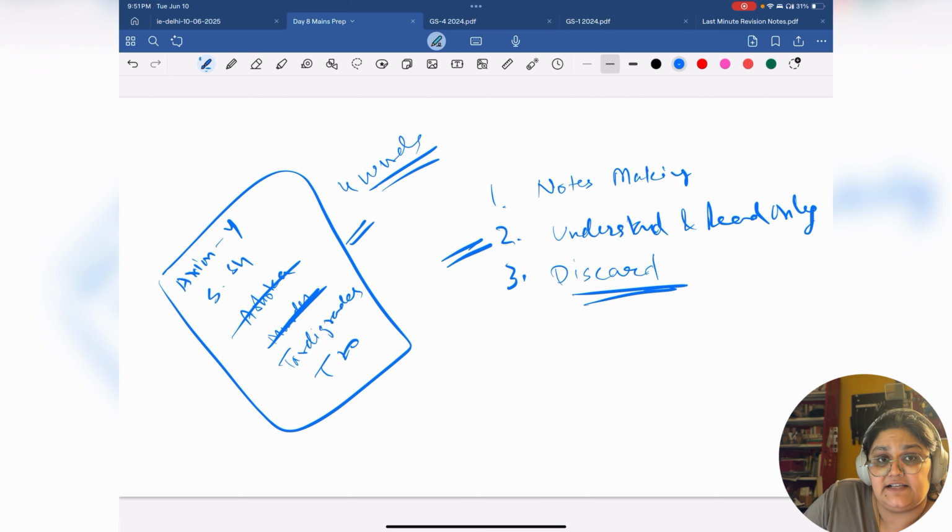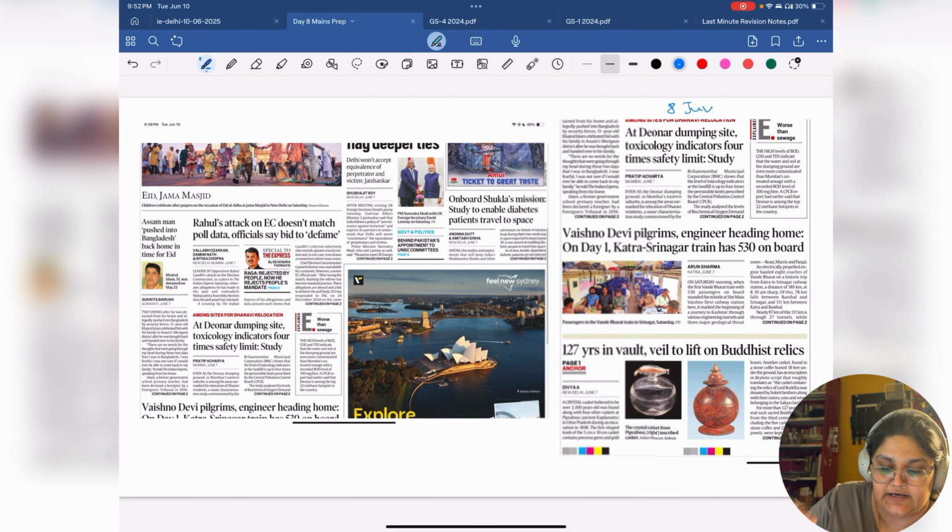T20. These are all the 4 words you needed to know from this newspaper. Literally, you don't need to make notes on this. This is it, as far as you needed to make value addition from the newspaper. That's it. Do not go beyond this.